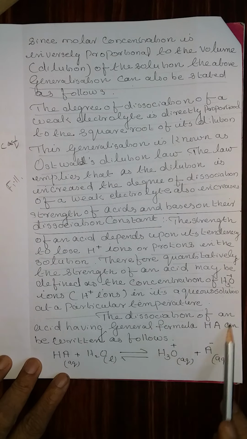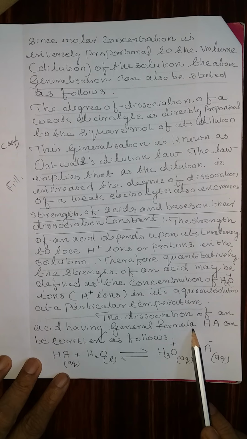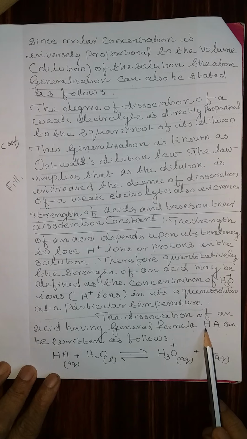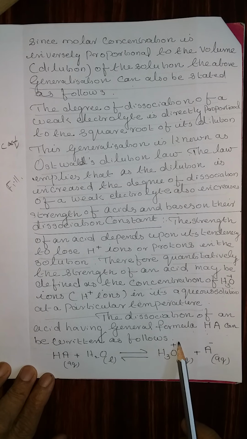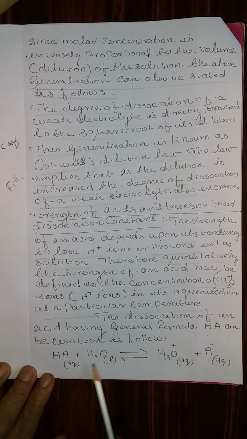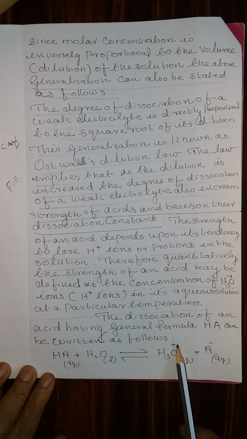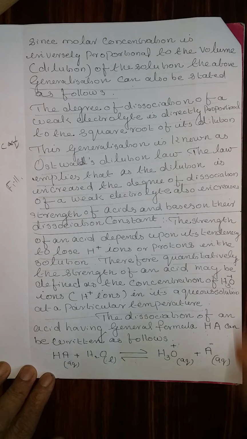Then, the dissociation of an acid having a general formula HA can be written as follows: HA plus water, reversible arrow, H3O plus plus A minus.